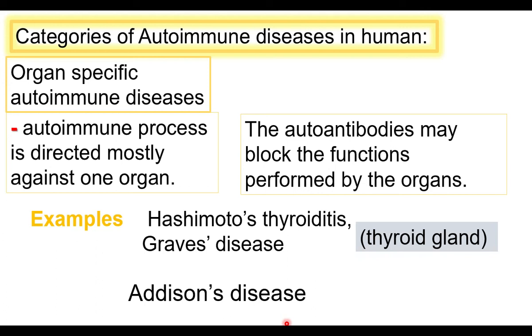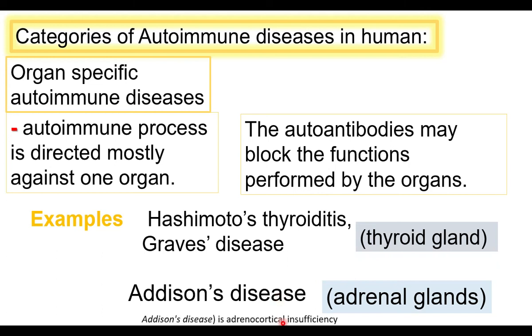Addison's disease affects the adrenal cortex. That results in poor secretion of adrenal cortex hormones, the cortisol and mineralocorticoid, glucocorticoids. Both the cortex hormones will be at a low level.